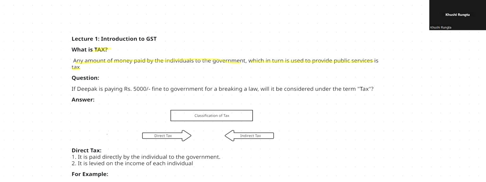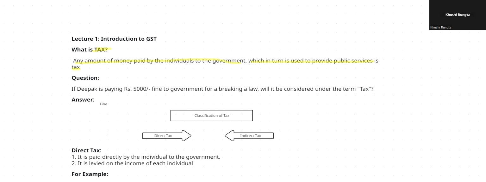Now, let me ask you all a question for quick revision. If Deepak is paying rupees 5,000 as a fine to the government for breaking a law, will it be considered under the term tax? No, right? Why? Because it is a fine. There is a difference between the term tax and fine. Okay. Now, moving ahead.